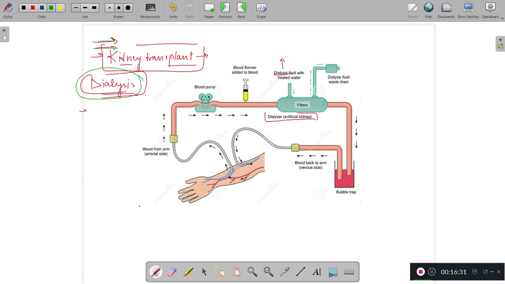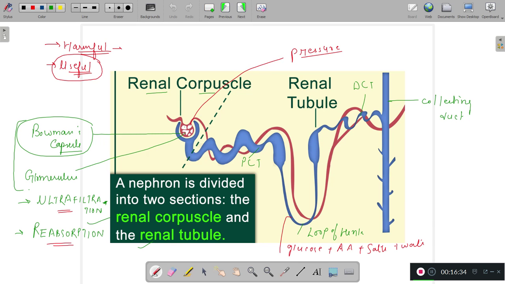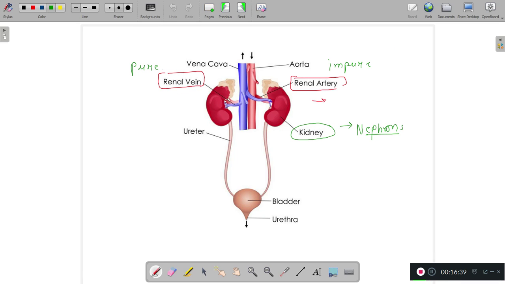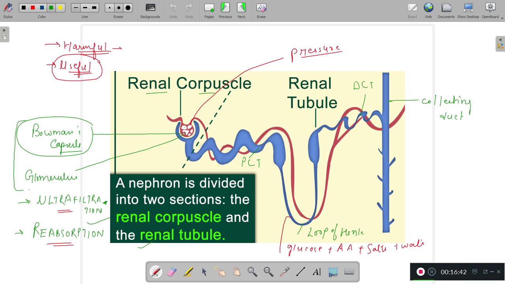So this is the whole mechanism, guys, and here we have discussed the excretory system of human beings along with the urine formation. Urine formation takes place at the level of the nephron. How the urine is formed, that we have seen. First of all, ultrafiltration takes place. After that, reabsorption takes place, of the useful substances like glucose, amino acids, salts and water from the tubules into the blood capillaries, and the concentrated urine is poured into the collecting duct.